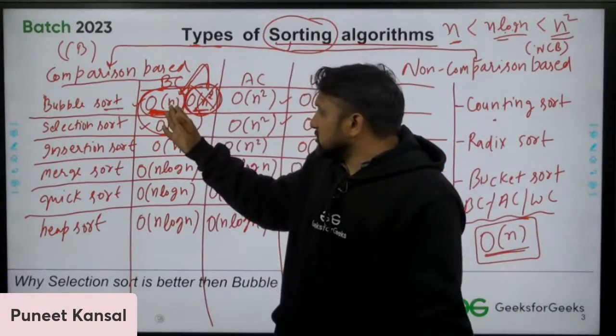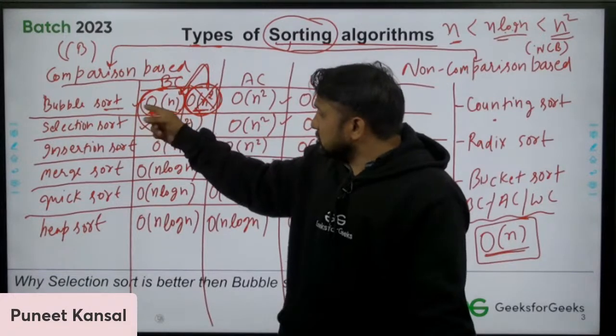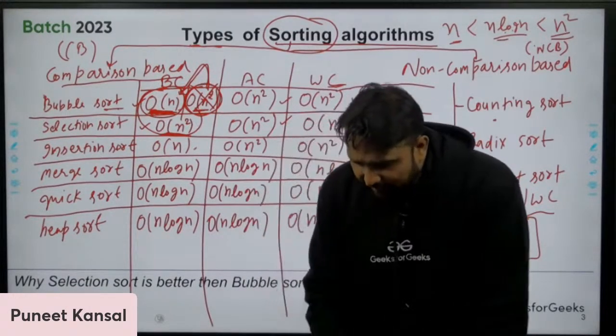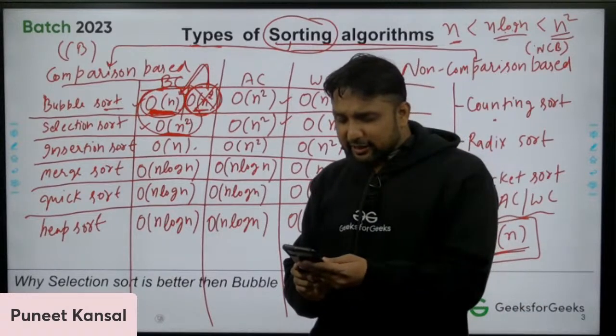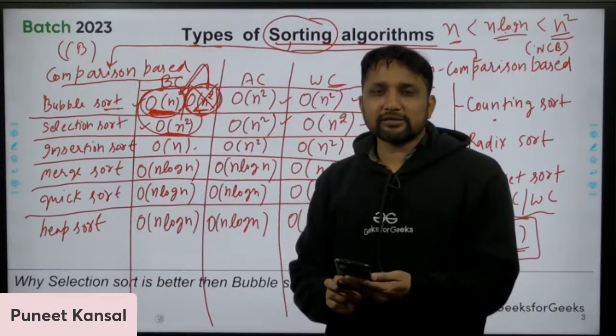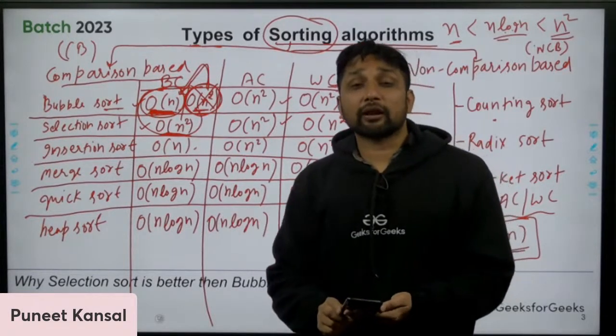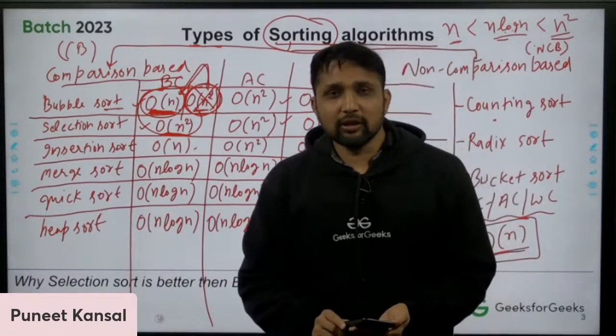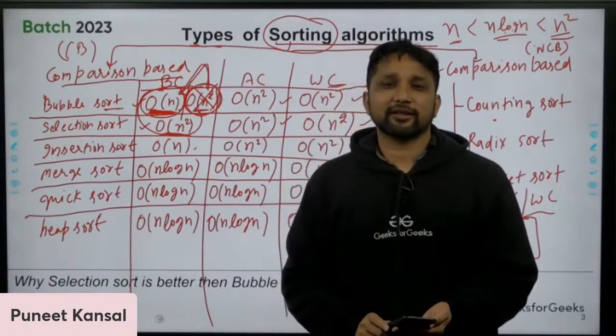In the case of bubbles, best case, bubble sort is better than the selection sort, but still Mehak, the GATE aspirant, is saying that selection sort is better. So I will ask you the question, why is selection sort better? Otherwise you people are right. Selection sort is better than the bubble sort. Note down, selection sort is better than the bubble sort.